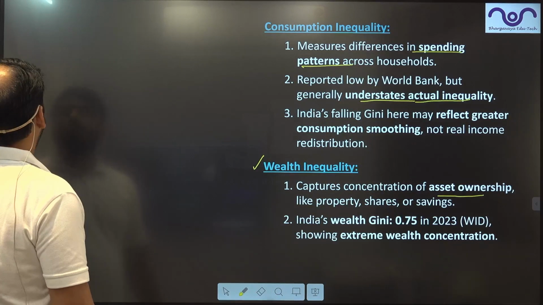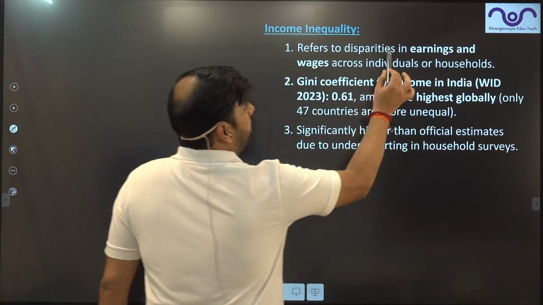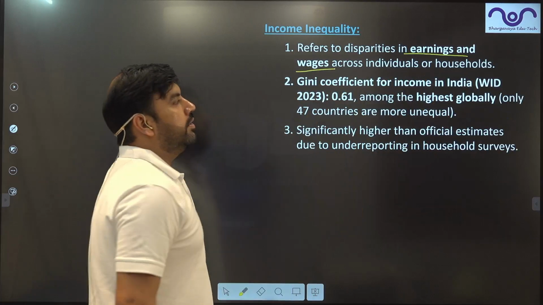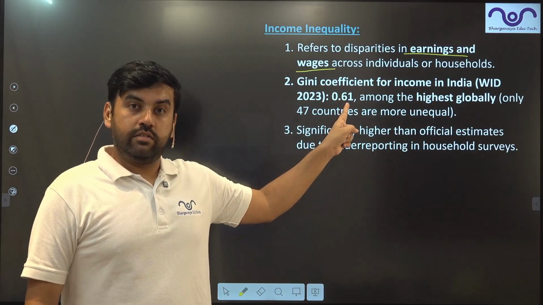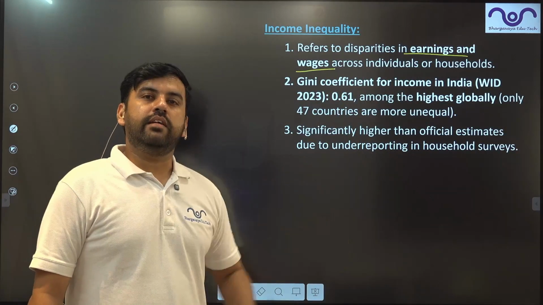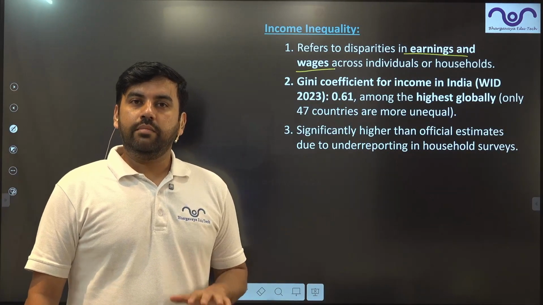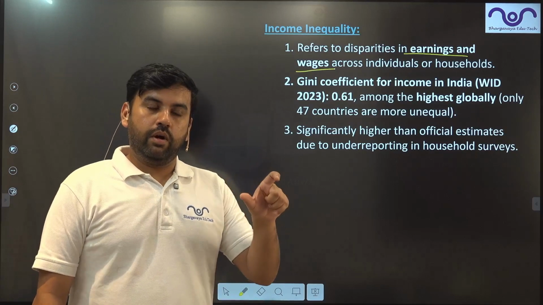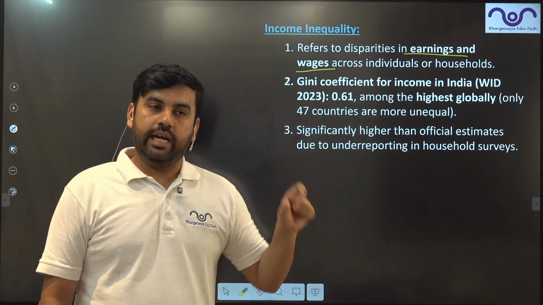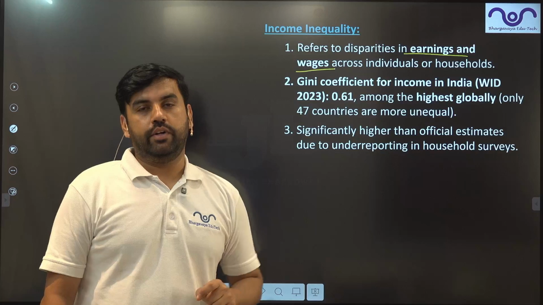The last one is income inequality, earnings and wages, right? Here also India has a very high Gini, over 6, and it is increasing, guys. So income inequality in India is actually increasing. If you remove the top 5% of India's population, India is actually a very poor country.